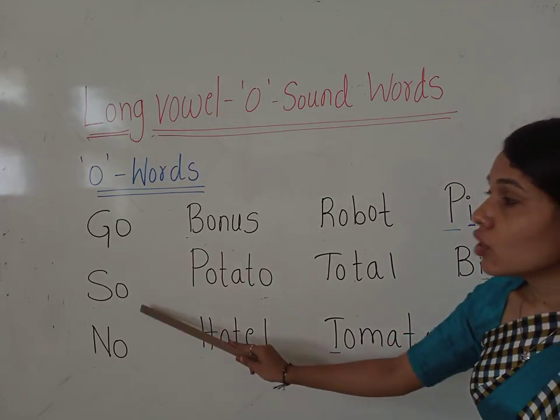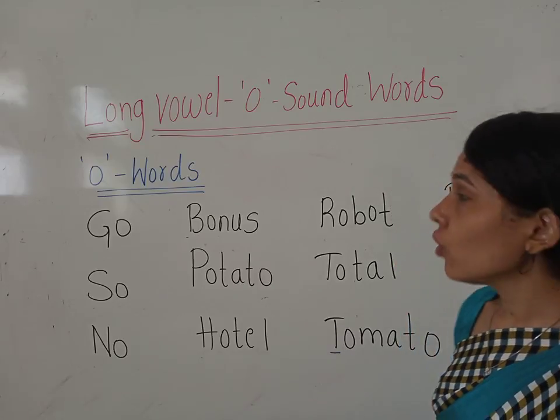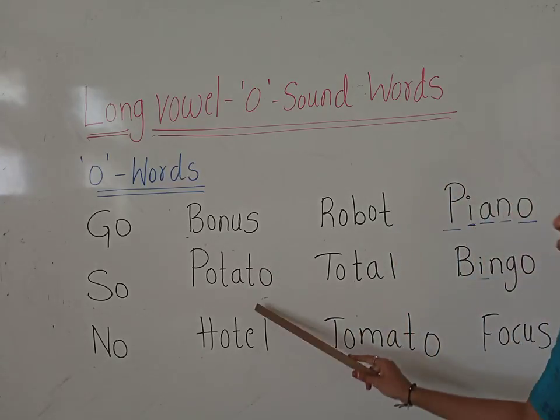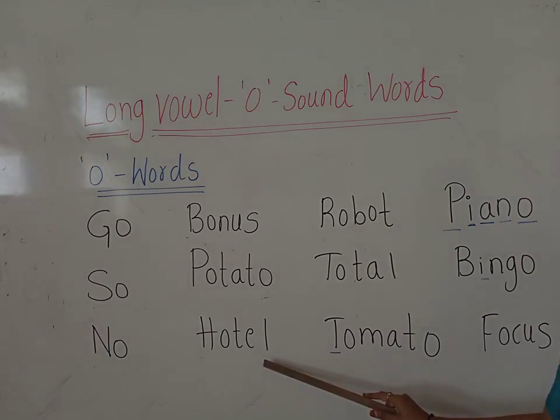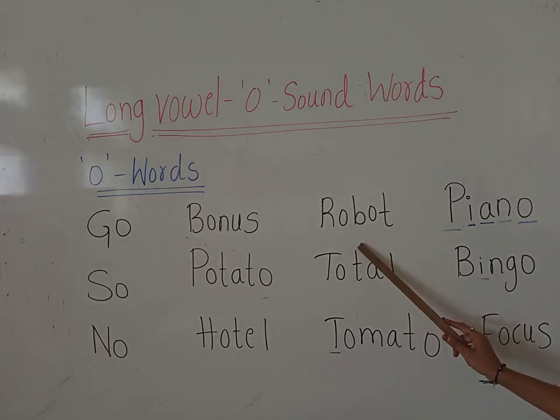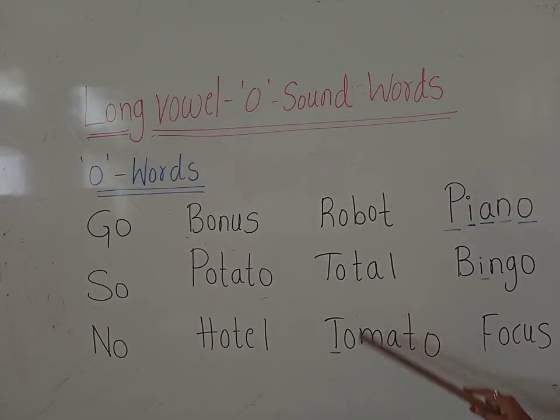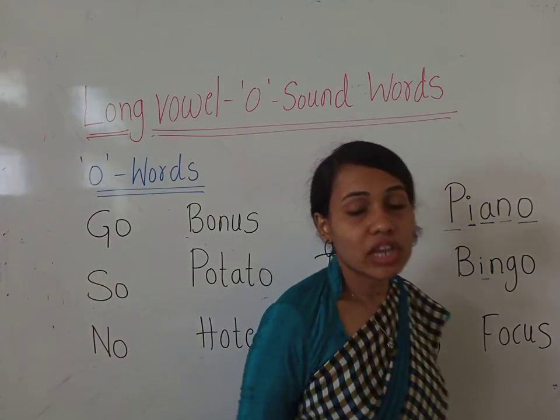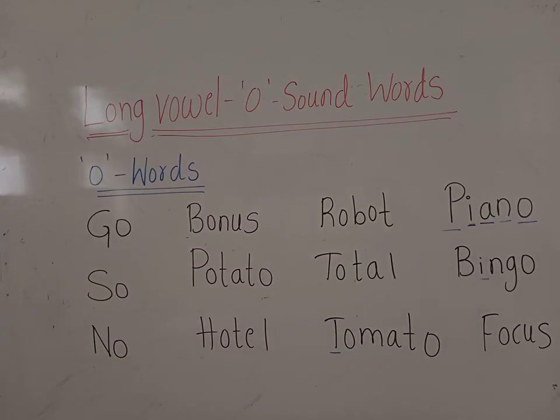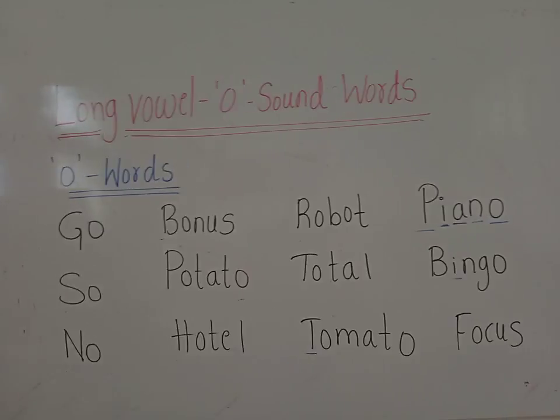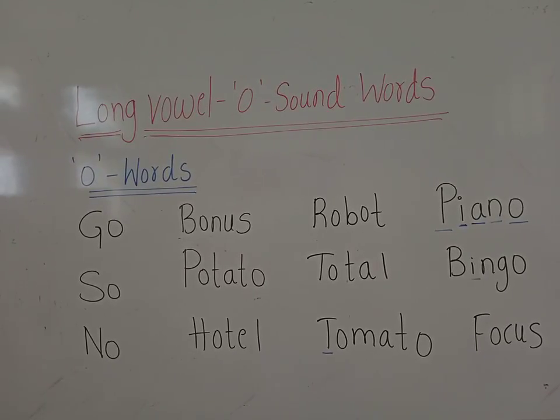Okay, children, go. Repeat after me. Read along with me. So, no, bonus, potato, hotel, robot, total, tomato, piano, bingo, focus. Okay, children, so these are the O words, the words with single O that give the long vowel O sound. If you want, you can take a screenshot of it so that later you can write it.